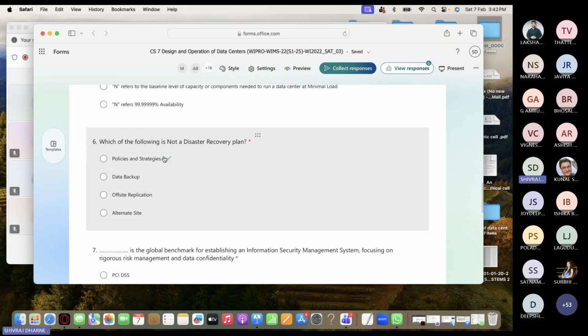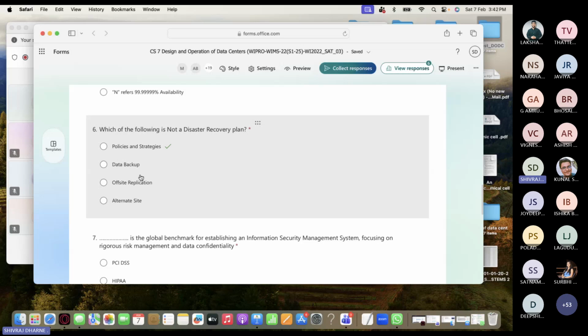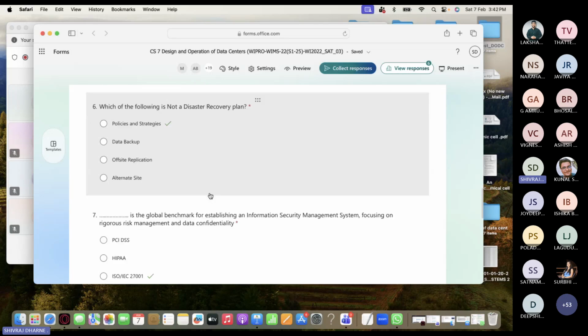Okay. Which of the following is not a disaster recovery plan? Policy and standard. So data backup, offsite replication, alternate site, all these are disaster recovery plans, right? But not this, policy and strategies. But these three are definitely a disaster recovery plan, right?